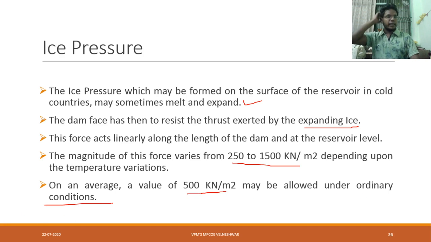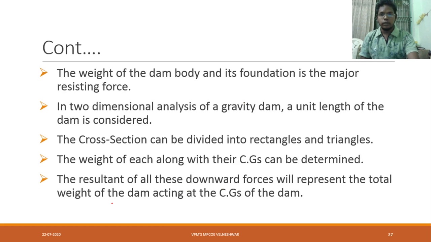Means if it is ordinary conditions, like you can say that location neither cold nor normal. In that case, you can decide 500 kilonewton per meter square. Now, the weight of dam body and its foundation is the major resisting force. Means mainly this will depend upon the overall weight of the dam.